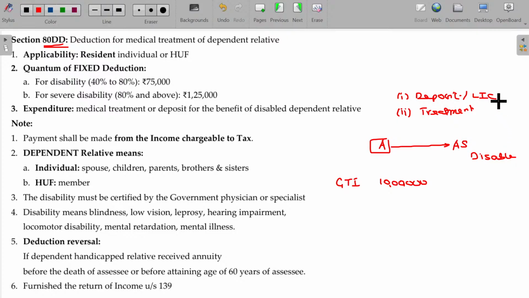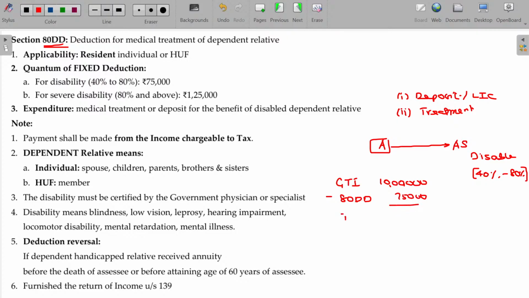How much is that? That amount of spending is not a matter. If the disability is anywhere between 40% to 80%, a flat 75,000 deduction can be claimable under section 80DD. Dependent disabled, 75,000 can be claimable.